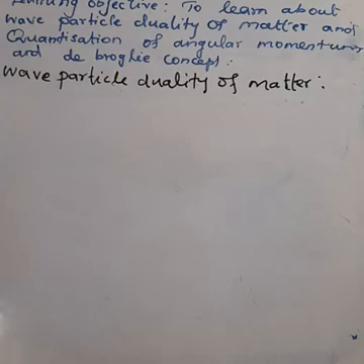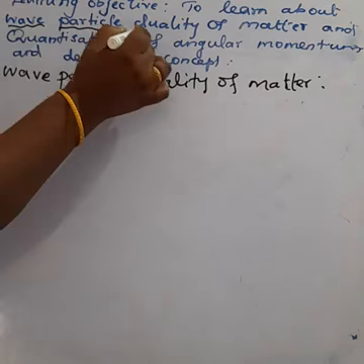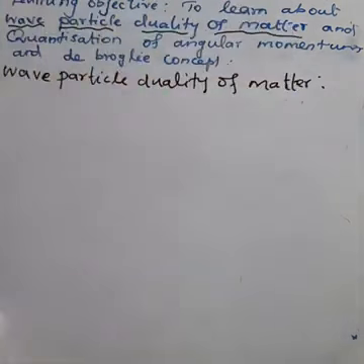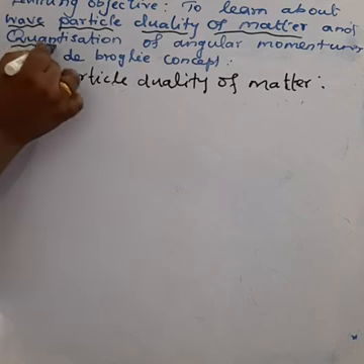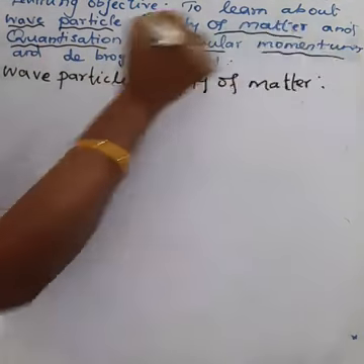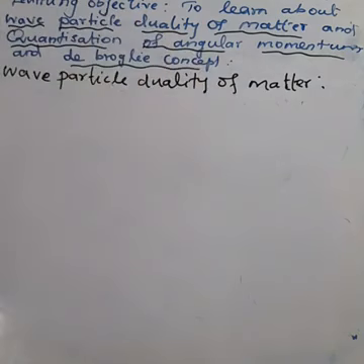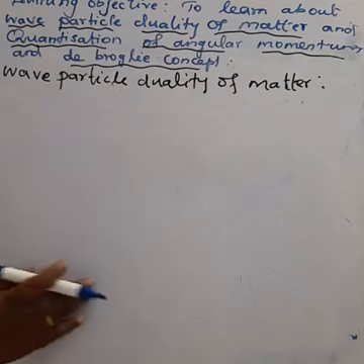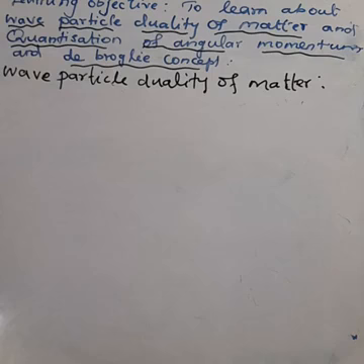Today, we are going to study wave-particle duality of matter, and then quantization of angular momentum and the de Broglie concept, in your textbook pages 40 and 41. If you have the textbook, take it and refer. Otherwise, take notes. All of you should take notes. This is very easy to remember.